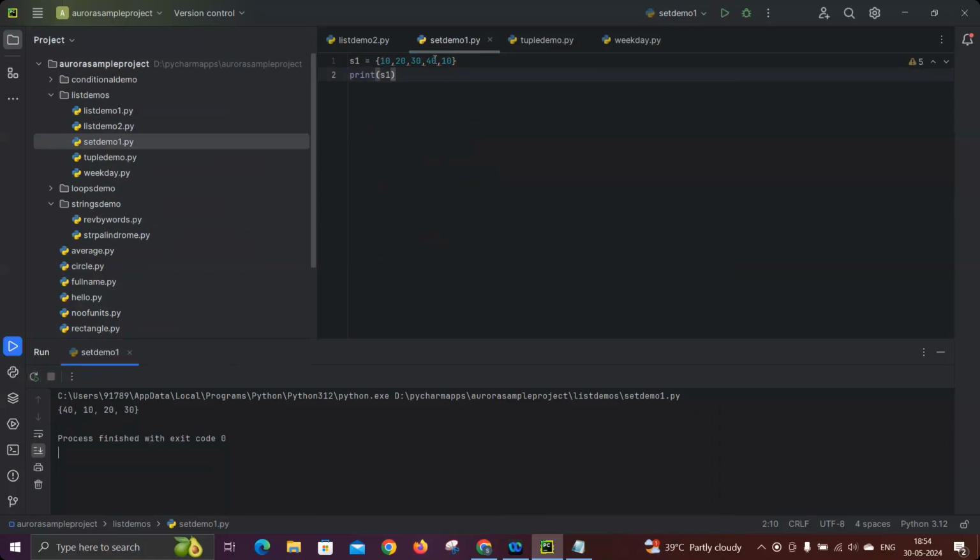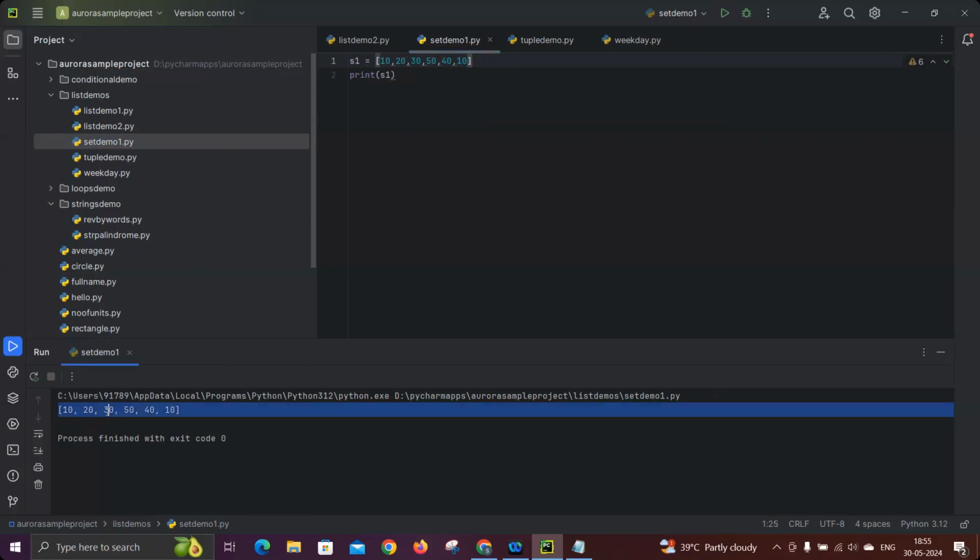Okay, now what I will do, here I will add 50 now. Now see what is the output, it will change now. Yeah, see that. So the output again changed. But if I'm using the same thing as a list, see how the data, the same output will come here. See that. So this is the difference between ordered and unordered.